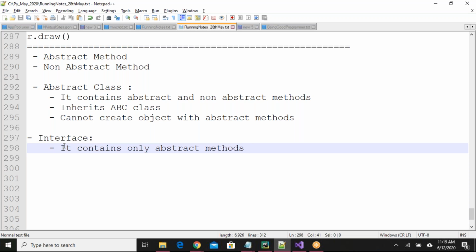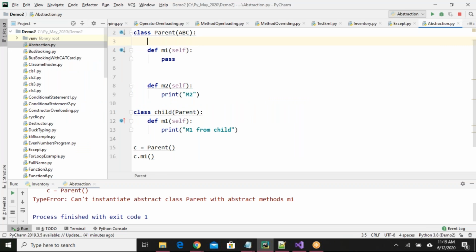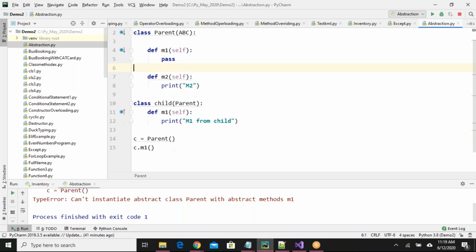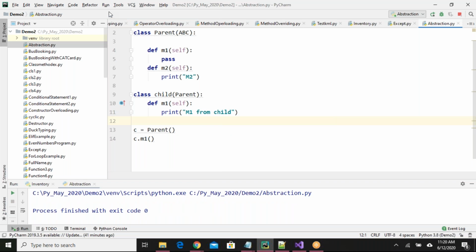The main point to remember is when you have an abstract class or interface with some abstract methods, then you cannot create an object. You cannot create an object. For example, if I don't have an abstract method here, guys, I'm trying to cover more cases so that you will get more clarity. Don't get confused. If you have any difficulty, let me know.